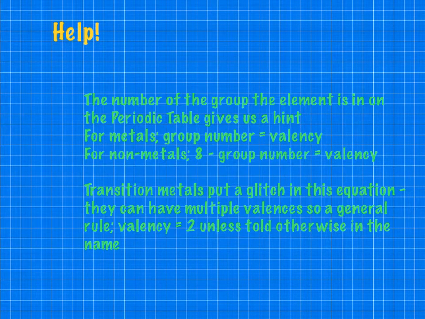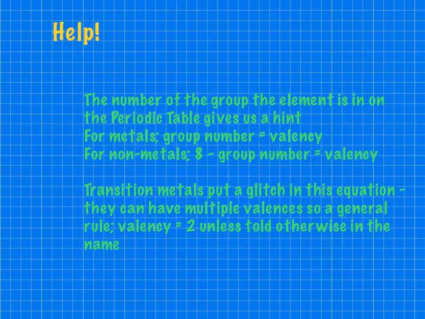And we can see that for metals, the group number corresponds to the valency. So group number 1, the alkali metals, have a valency of 1. They also have 1 valence electron. Group number 2, or the alkaline earth metals, have 2 valence electrons, so they have a valency of 2. Easy peasy.